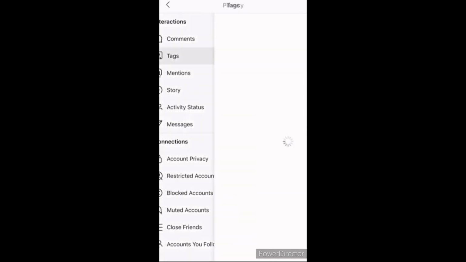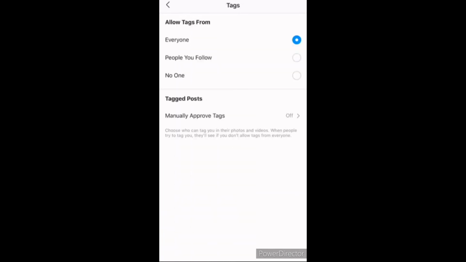I want to cover mentions and tags. So we'll do tags first. You can allow tags from everyone, people you follow, or no one. And just in case you are allowing tags from everybody like we have, you also can manually approve tags. You can choose who can tag you in their photos and videos, and when people try to tag you, they'll see if you don't allow tags from everyone.